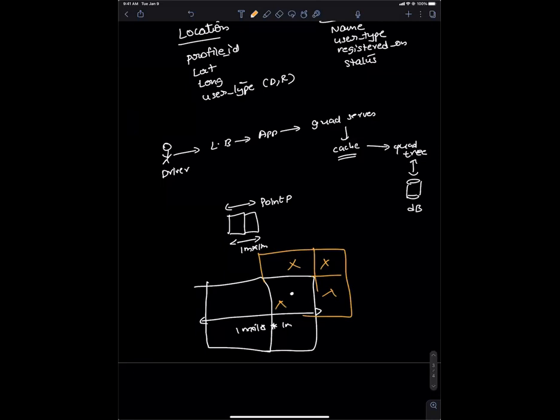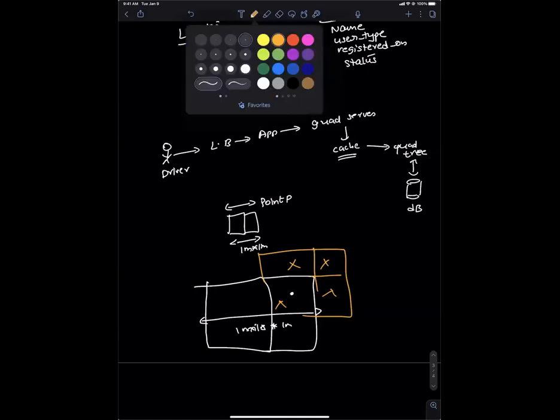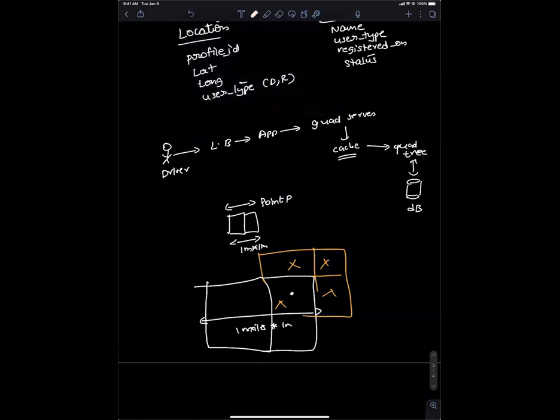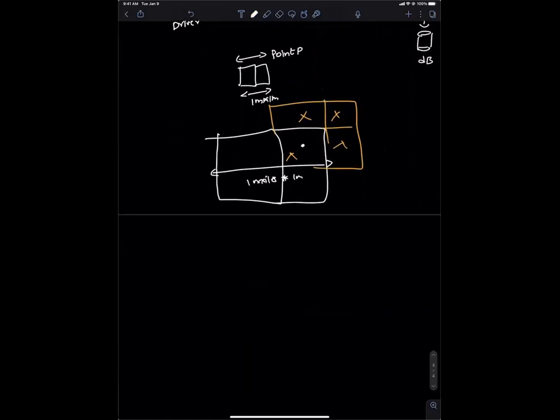No, drivers. No, that's not what I'm trying to say. This quad tree is for storing it. I'll have a cache which stores the latest information of the user. So I can say, okay, I am a driver, give me all the locations that are close to me. For example, if I have it stored in my cache, my driver ID and your lat and long